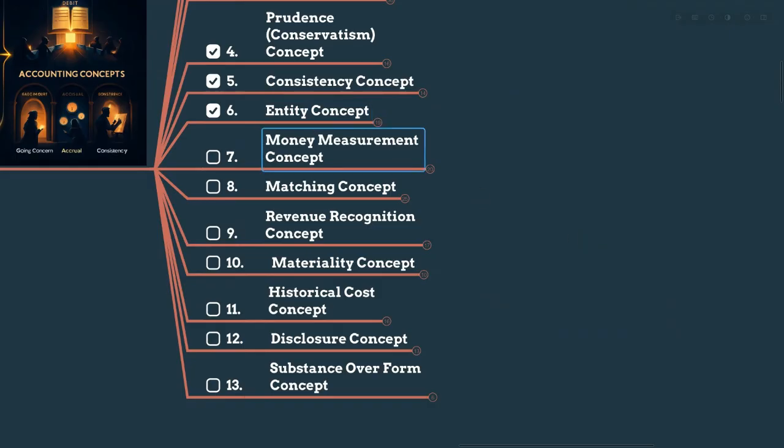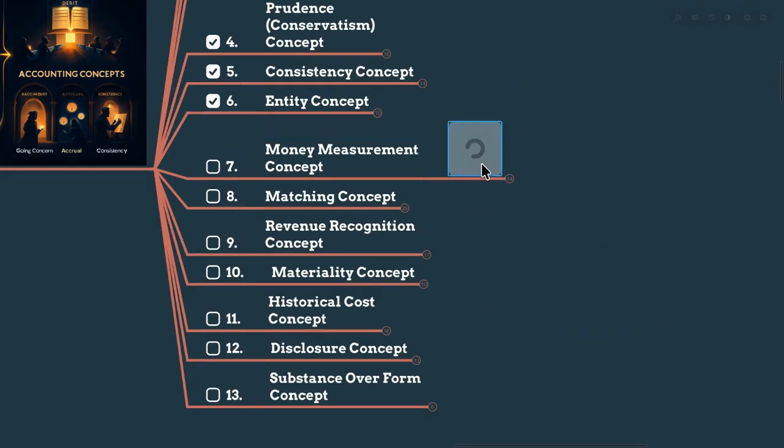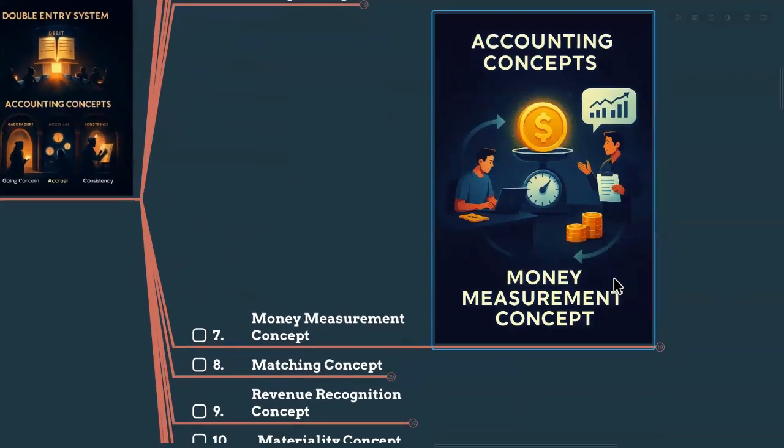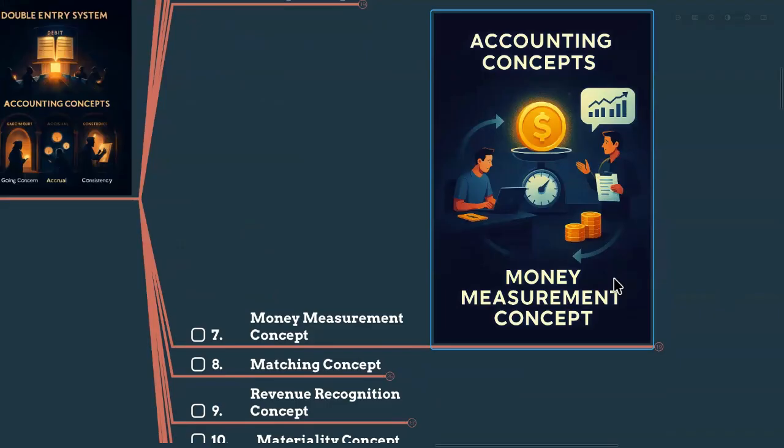That's the entity concept. And let's talk about the money measurement concept. This concept I have already discussed in lesson 1 also. It means only transactions and events that can be expressed in money terms, in rupee terms for Sri Lanka, then only we can record it in the books of accounts. There are some things that have value, let's say experience of the manager, our brand value, but we cannot reliably measure that in rupee terms, so we cannot record that.